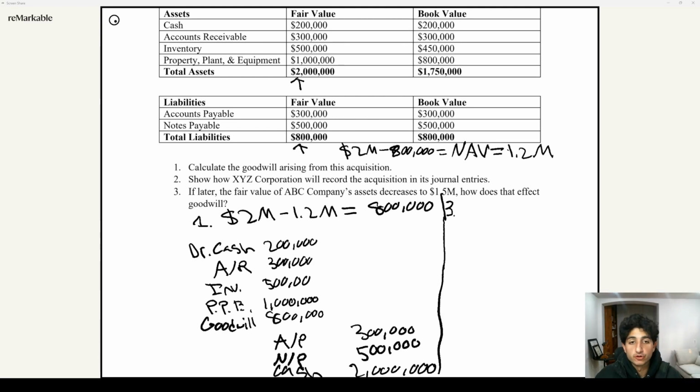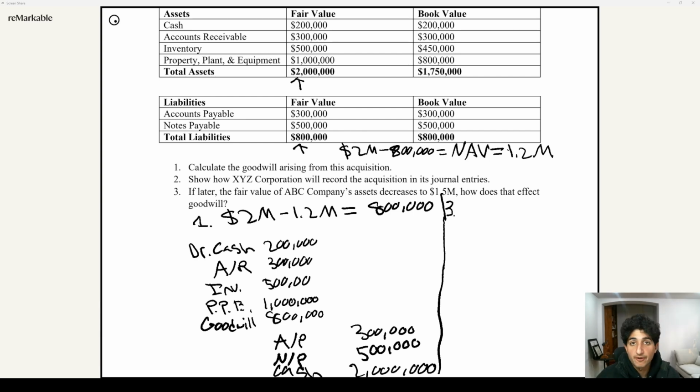And now for the final part of the question. If later the fair value of ABC Company's assets decreases to $1.5 million, how does that affect goodwill? Well, remember, when we bought ABC Company, it was $2 million. Now it's $1.5 million. So something happened in the company that reduced it. The value has now been reduced by a serious amount. So now we have to look back at the company and say, we have to impair the goodwill. It's not the same goodwill as when we bought it.